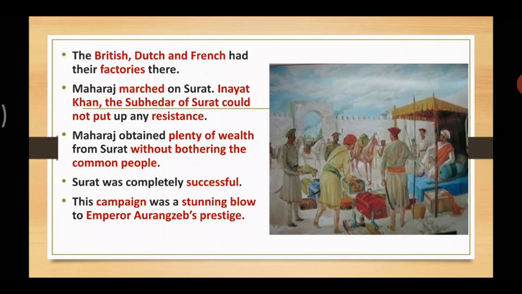The Mughals' own enemies came into their territories, took the money, and they could not do anything. So that was a blow, it damaged the pride of the Mughal emperor. It was a successful campaign for the Marathas and Shivaji Maharaj.